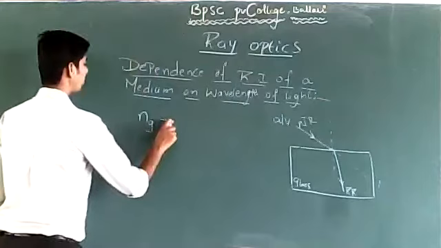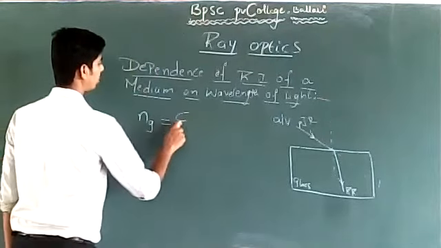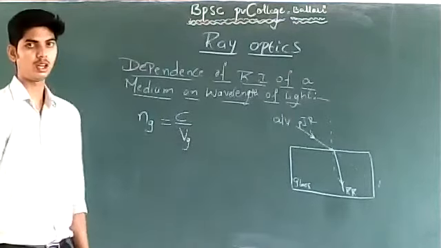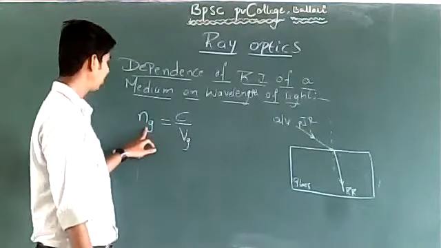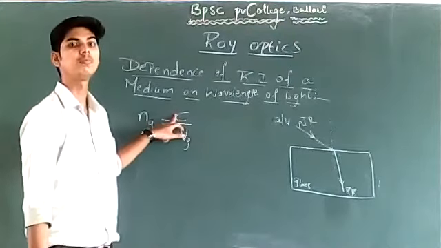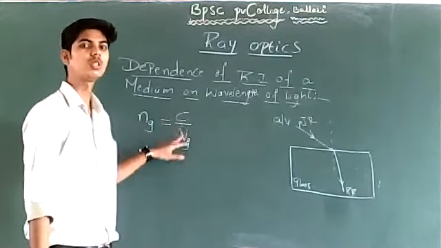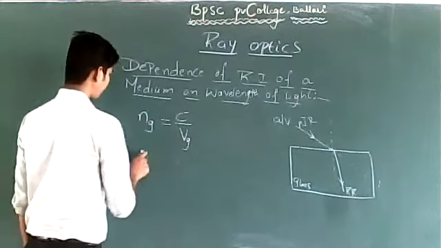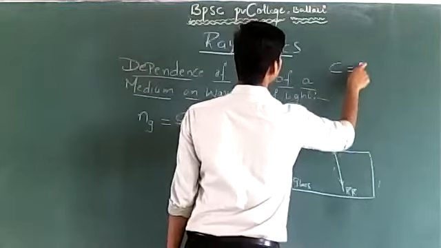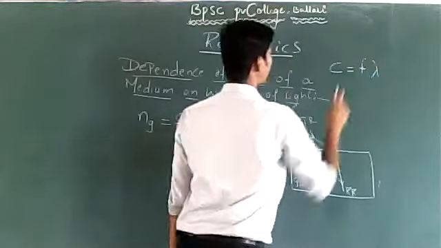I define refractive index of glass with respect to air or vacuum as C by Vg. This is how we define absolute refractive index: the ratio of speed of light in air or vacuum to the speed of light in glass. I have told you to remember this equation. Speed of light is given by F into lambda.